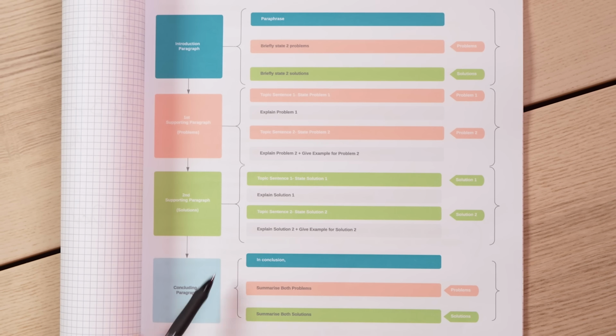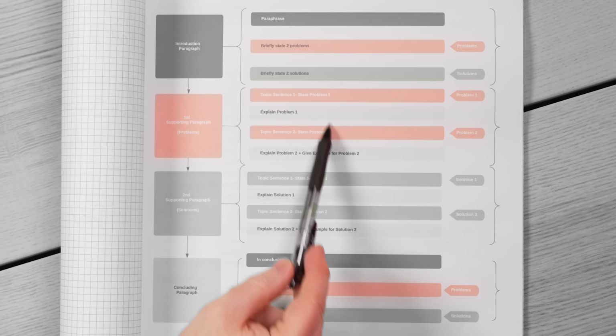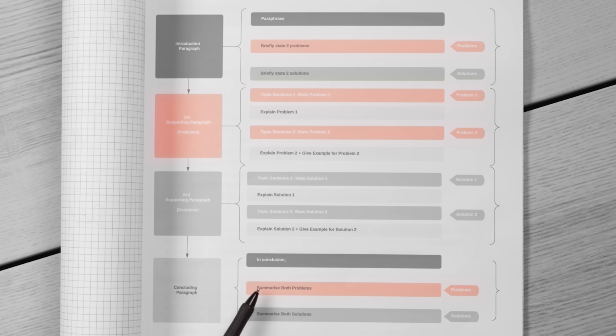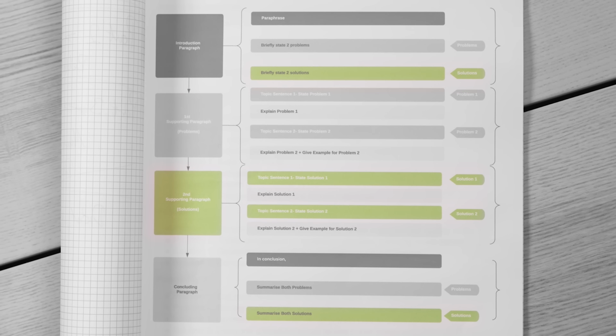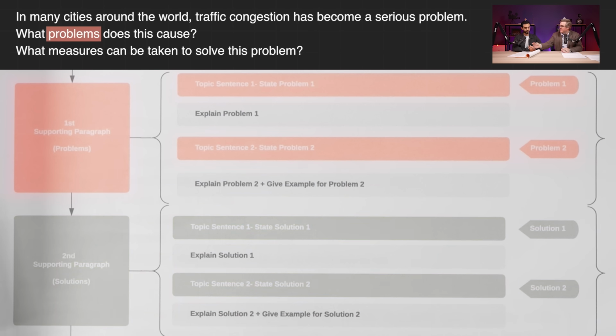Next, we have our main body paragraphs or supporting paragraphs. So you'll notice it's all color-coded. Pink are the problems. So we state here, go into detail here, and then we summarize it here. Green is our solutions. Then we go into detail here, and then we summarize them here. Because the question asked us for problems, plural, we're going to put 2 here. And solutions, plural, we're going to put 2 here.